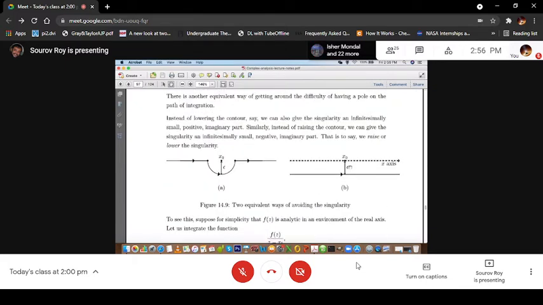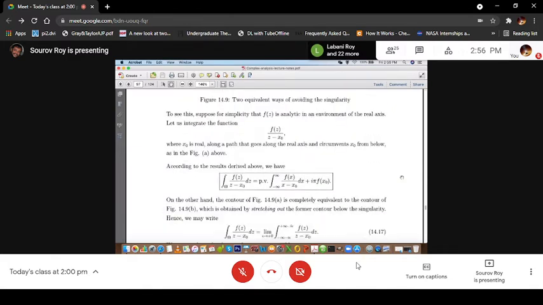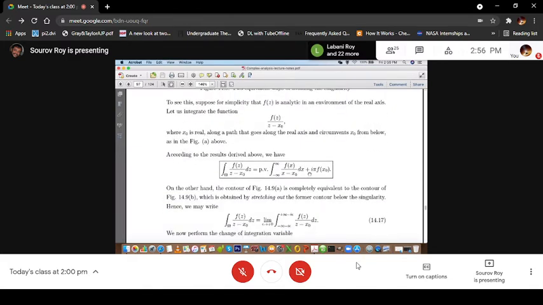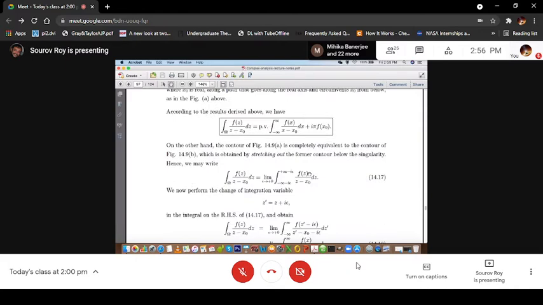I have given a small negative imaginary part here, so minus i epsilon. We have stretched it below the x-axis, so it is in the complex plane.